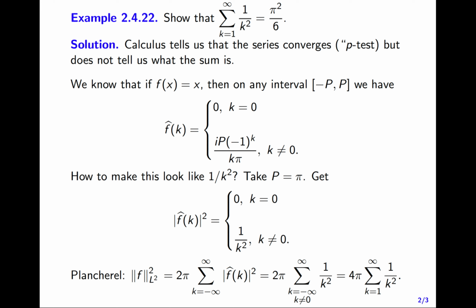So all I have to do is get rid of that factor 4 pi and calculate the L2 norm of f squared, and I know what the series sums to. That is, the sum from k equals 1 to infinity of 1 over k squared is the norm of f in L2 squared over 4 pi. So that's 1 over 4 pi times the integral from minus pi to pi of the modulus of f of x squared, because that's what the L2 norm is when you square it. And so this is 1 over 4 pi times the integral from minus pi to pi of x squared. So thanks to Plancherel and a little reindexing, my infinite series becomes an integral of a very familiar function.